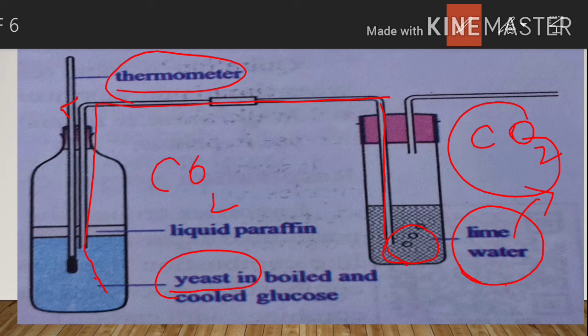If we want to prove whether the released gas is carbon dioxide or not, we have to take lime water. For example, if we write on the blackboard with a white chalk piece, the chalk piece should be dipped in water. Then we write on the blackboard. At first we can't see the letters clearly. After some time, what will happen?